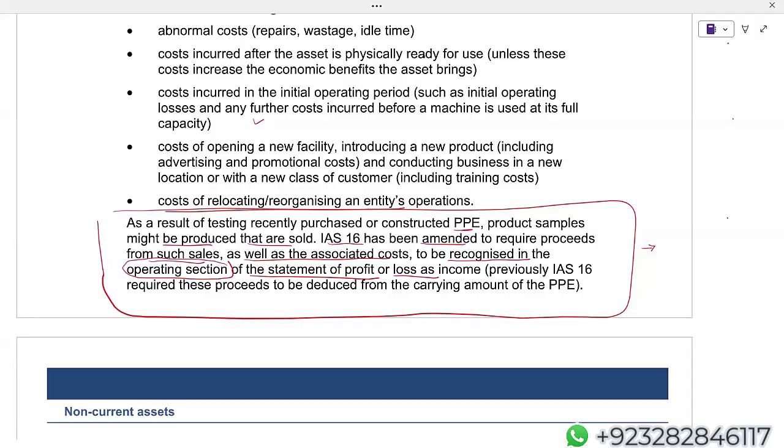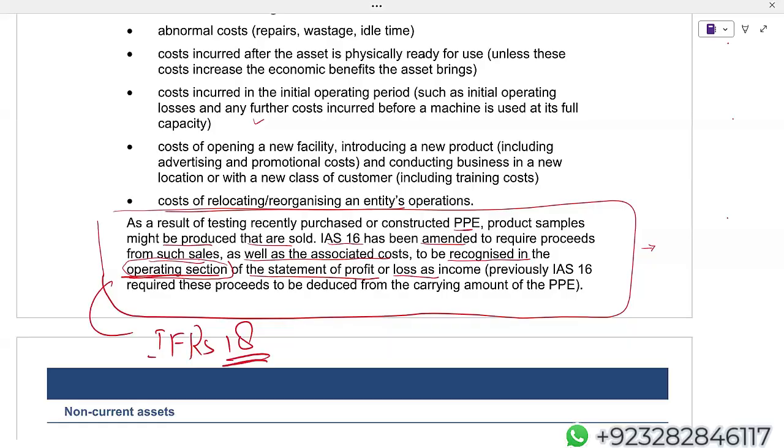As a result of testing recently purchased or constructed property, plant, and equipment, product samples might be produced that are sold. IAS 16 has been amended to require proceeds from such sales as well as associated costs to be recognized in the operating section. This reference is because of IFRS 18. So it looks very simple, but if you are not mentioning this, you are losing marks.